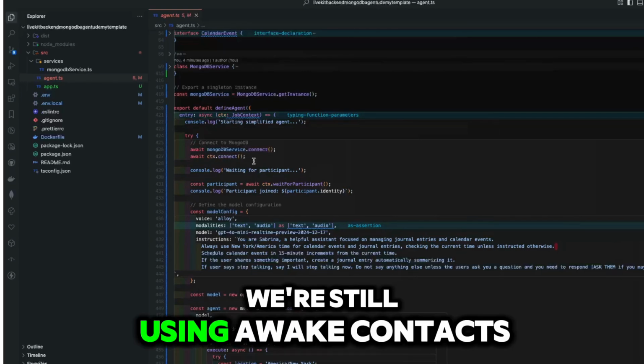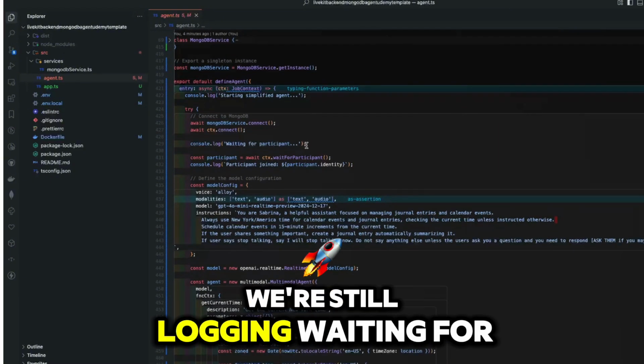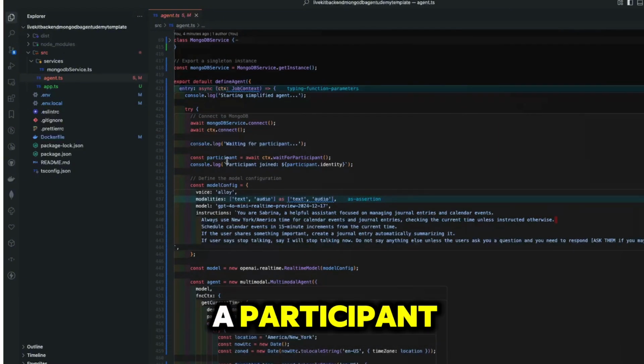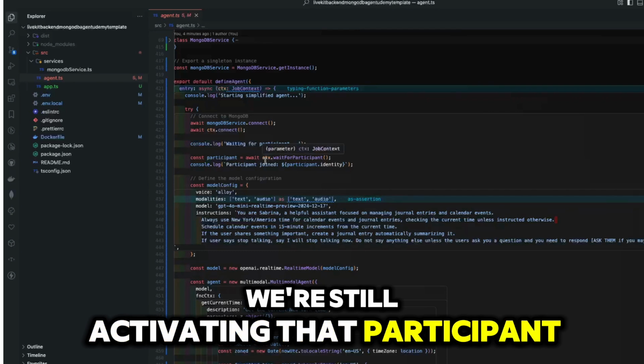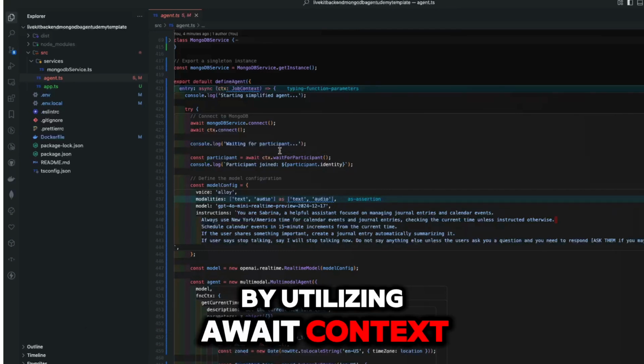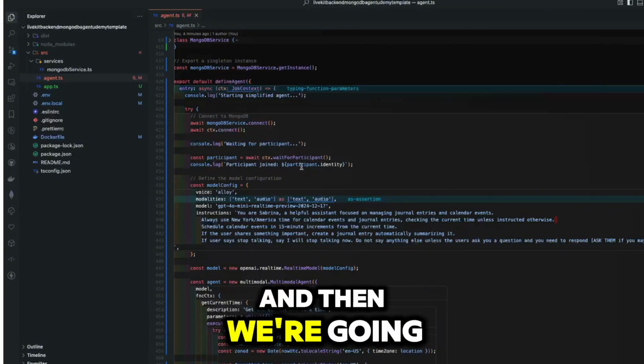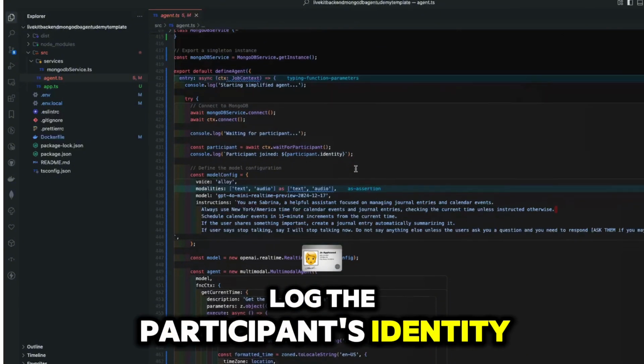We're still using await context connect here. We're still logging, waiting for a participant. We're still activating that participant by utilizing await context.wait for participant, and we're invoking that method. And then we're going to console log the participant's identity.